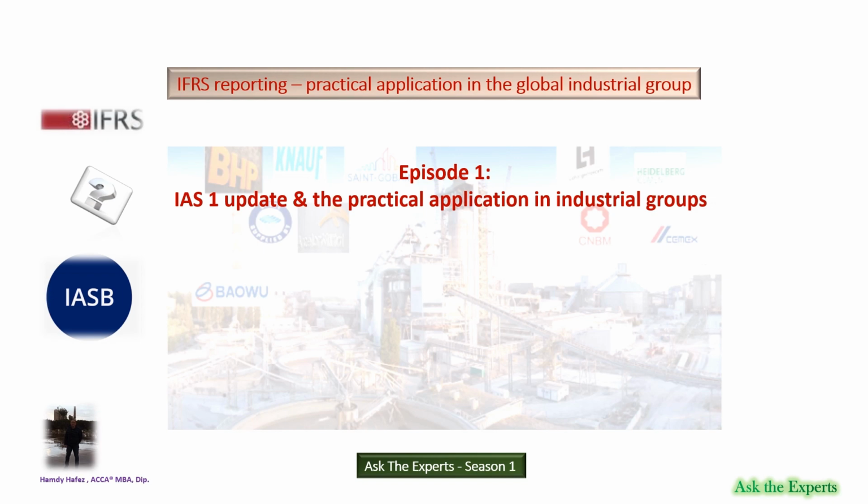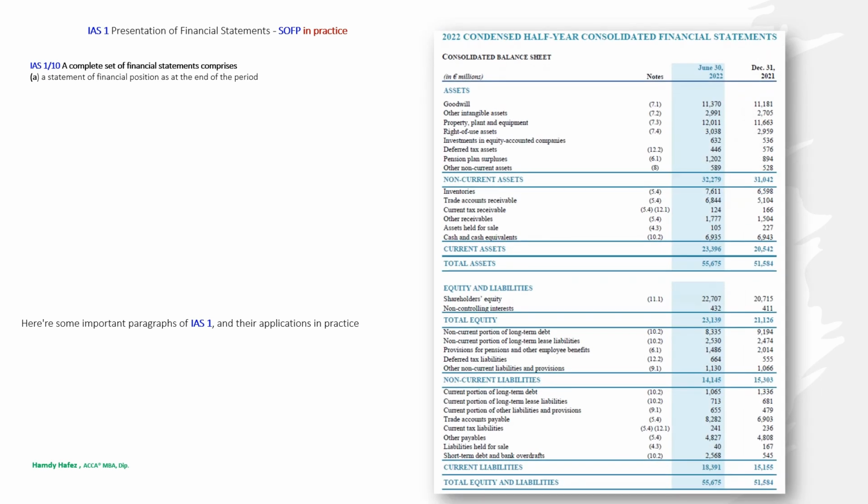The IAS 1 Presentation of Financial Statements. Here you are some important paragraphs of IAS 1 and its use in practice. We will show you examples of financial statements published by largest global building material manufacturers. Our first example is Saint-Gobain Group, its half-year financial report 2022. The condensed half-year consolidated financial statements.